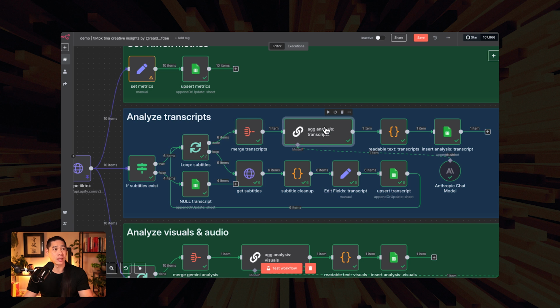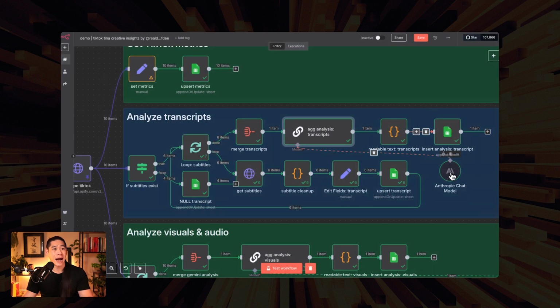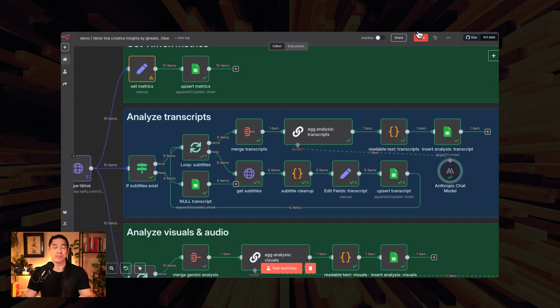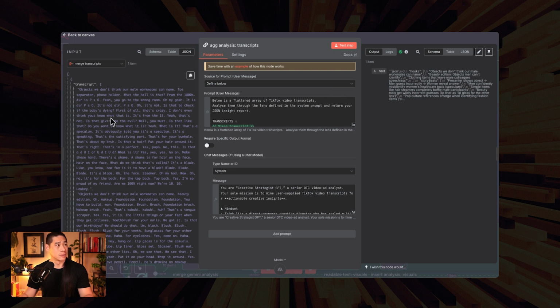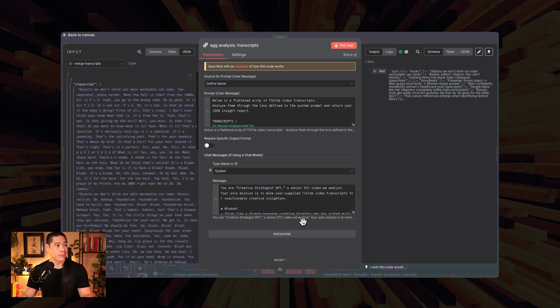This is what we feed into our large language model. I have chosen to use, in this case, 3.7 Sonnet. You can play around with different models to balance quality against cost per call. But let's have a look at what we're feeding into it. We have a transcript in here. That's what's coming in. Let me talk you through the system prompt as well as the user prompt. This will also play into the workflow improvements section when we talk about that later.